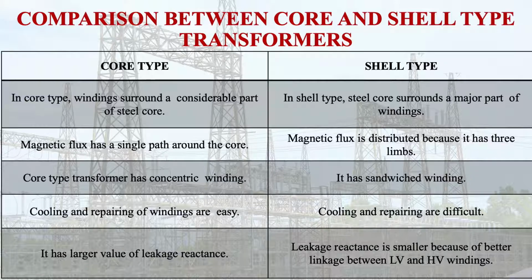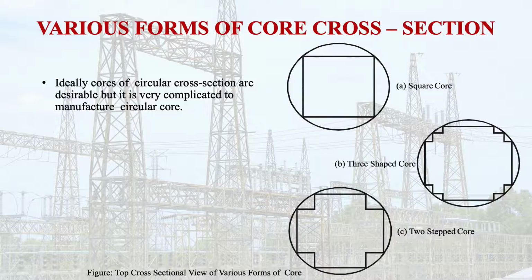The core type transformer has a larger value of leakage reactance, and in the shell type transformer, the leakage reactance is smaller because of the better linkage between the low voltage and the high voltage winding. So you know that there are various forms of core cross section. Generally circular coils are used for the transformer winding. Hence ideally cores of circular cross section are desirable, but it is very complicated to manufacture a circular core.